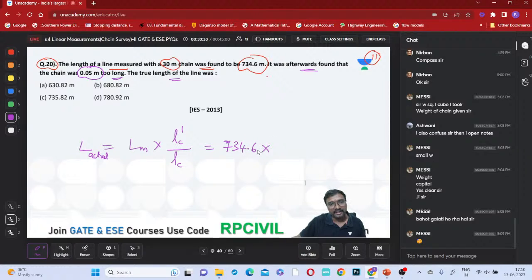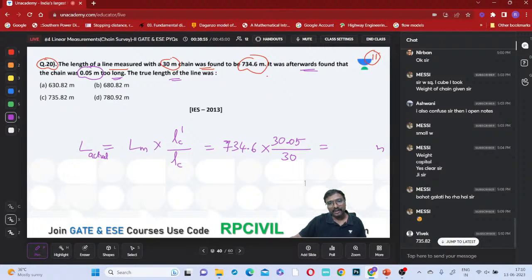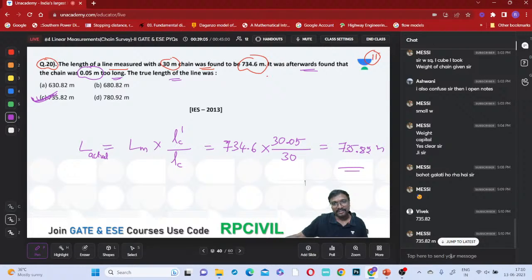734.6 is a measured length, and into LC dash it was found 0.05 meters too long, right? So 30.05 LC dash divided by the designated length of this chain, 30. How many meters is the value you are getting, everyone? 735.82 meters, right? Is there any option with that? Option C is present or not, everyone? Yes, option C will be present.